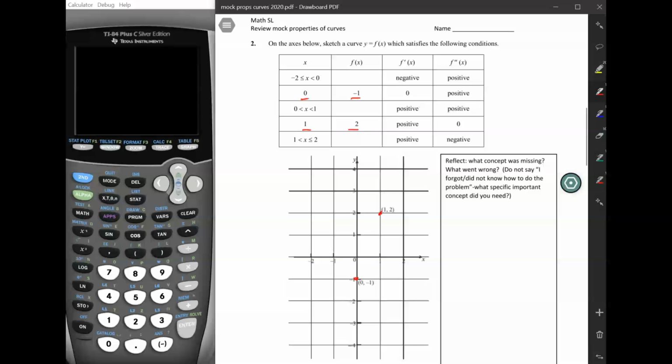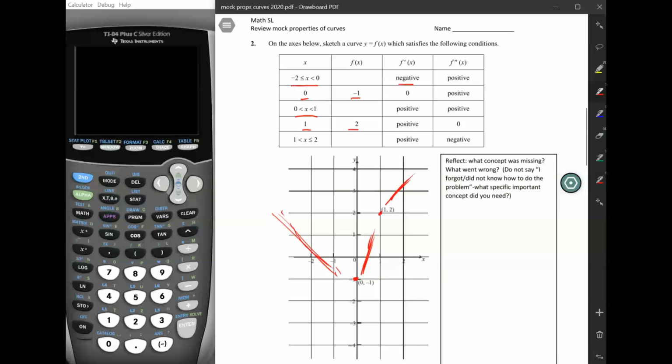So first thing it says is that between x equals -2 and x equals 0, the slope is negative. So between -2 and 0, we know that it goes down, so it kind of goes down like that, right? We won't look at the second derivative yet, okay? And then it goes through this point here. And then between x equals 0 and 1, we know that the slope is positive. So we know it's going to go kind of like that to get to here. And then it's going to go through (1, 2). And then between 1 and 2, we know that the slope is positive, so it is going to continue to go up. So basically, the function kind of looks like that.